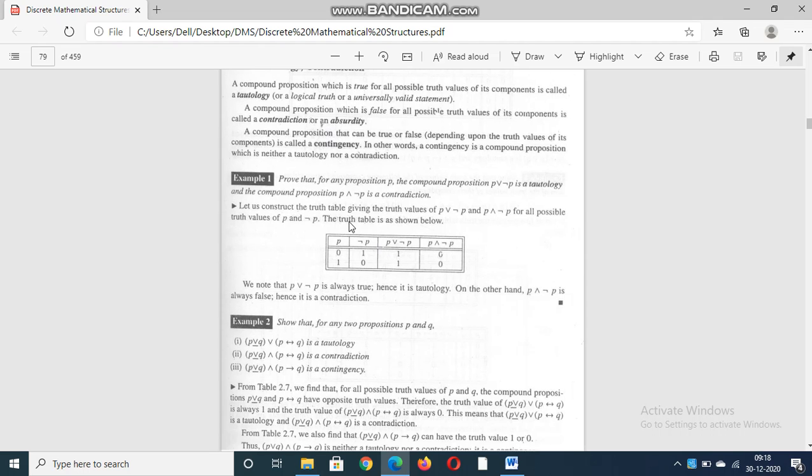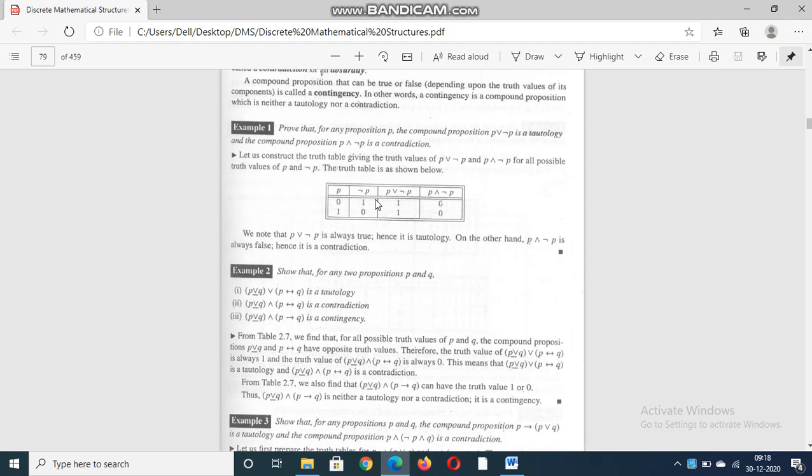So we go for the second example. Before that, I will explain once again. Prove that for any proposition P, the compound proposition P disjunction negation P is a tautology, and the compound proposition P conjunction negation P is a contradiction.